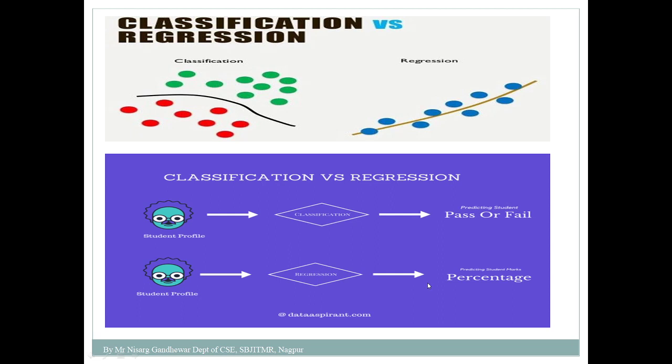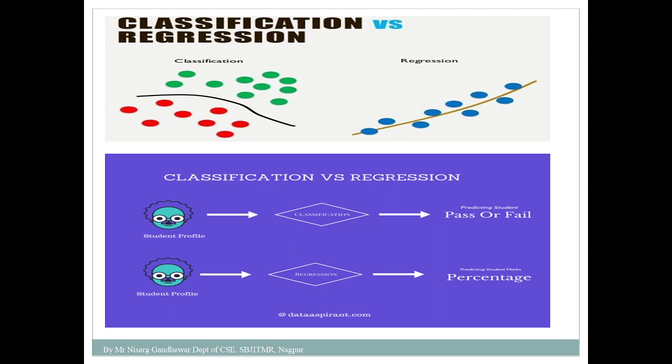In this case suppose I am saying that it's a regression problem. That means I am going to predict the percentage of the student based on the profile of the student. I need to predict the percentage of the student. That means it's a real value, it's a continuous value. That means your outcome is continuous in nature and is a real value. You can say that the student will get 70% marks, 75% marks, 80% marks. So the outcome of that problem is real or continuous in nature. So in case of supervised learning, you always find two types of problem: one is a classification based problem and the second one is a regression based problem.